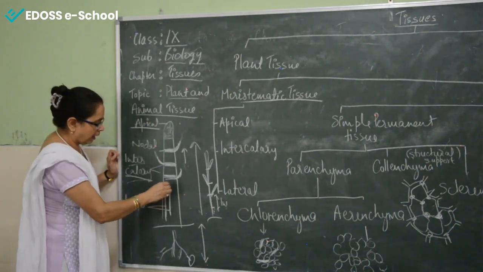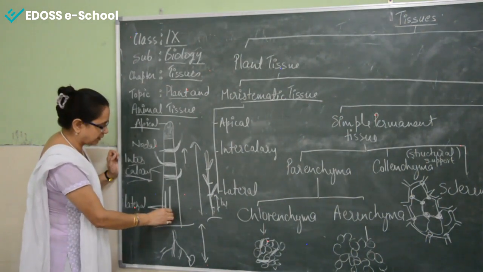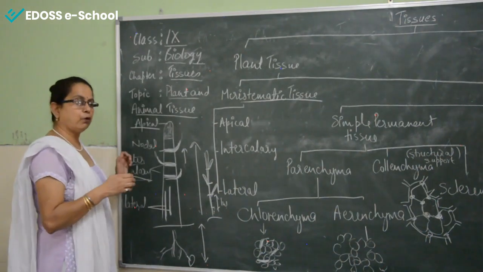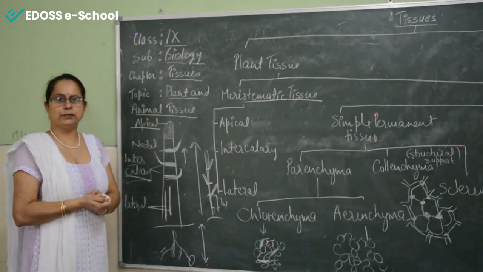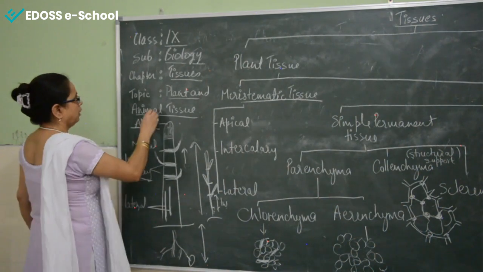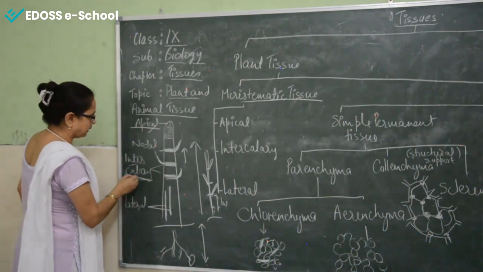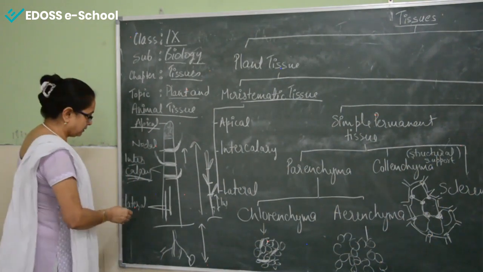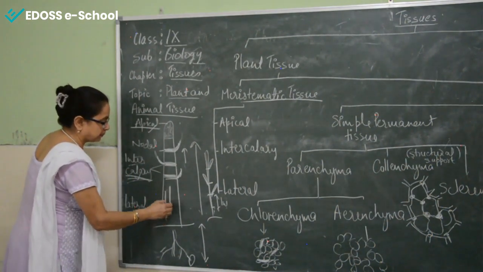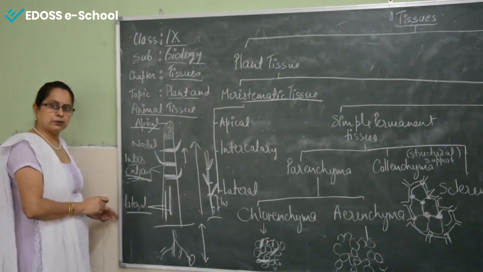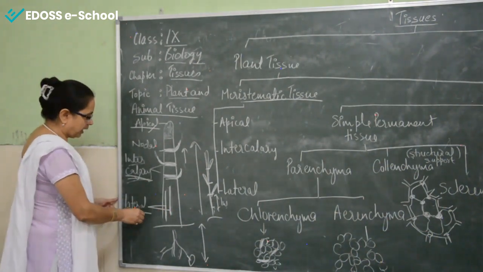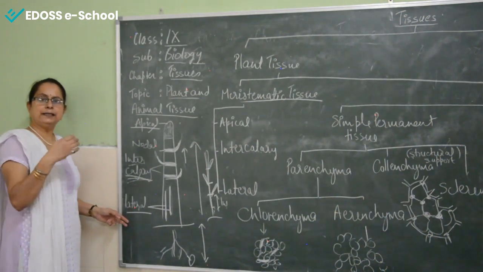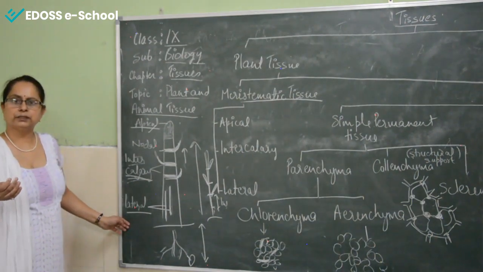Now below, some longitudinal tissues are there that are called lateral meristem, and they are responsible for increasing the diameter of the plant. Apical meristem and intercalary meristem show the primary growth of the plant, whereas the lateral meristem, that is present in the longitudinal direction, is responsible for the secondary growth of the plant, that is, increase in the girth or diameter of the plant.